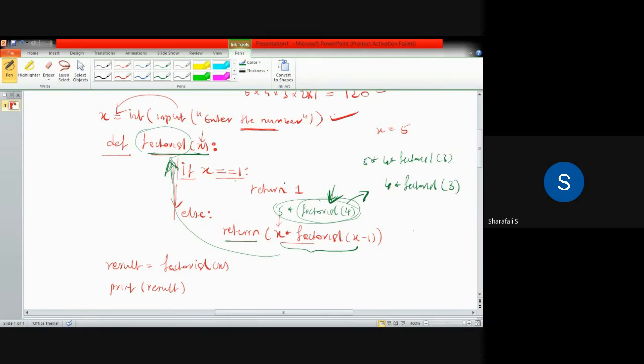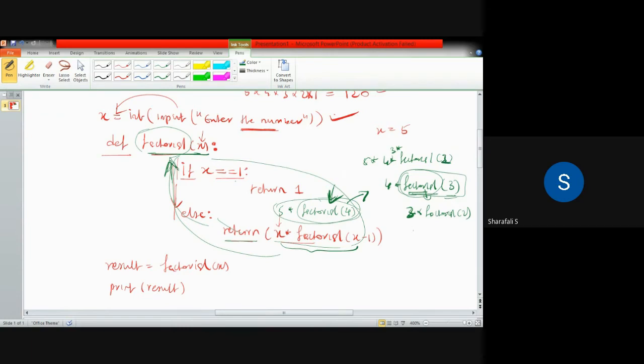That is my total output. Still it is not finished. Still I have factorial of 3. So what is factorial of 3? Writing factorial of 3 means I am calling this function factorial, which is defined by these steps. Again it goes through those instructions and gives me 3 into factorial of 2. So effectively what we have here is 5 into 4 into 3 into factorial of 2 now.